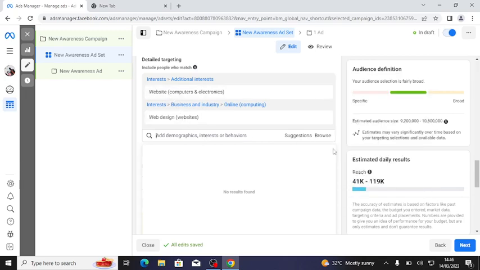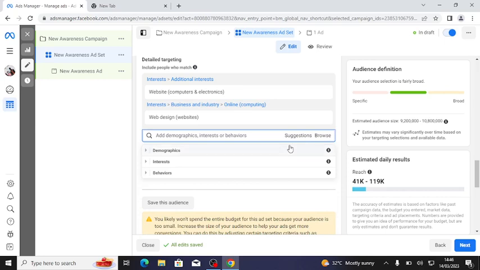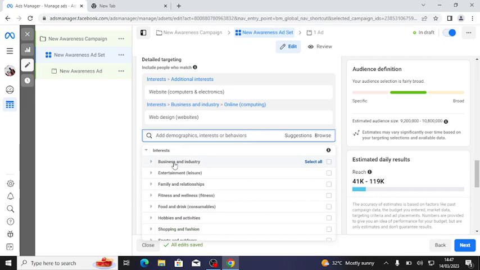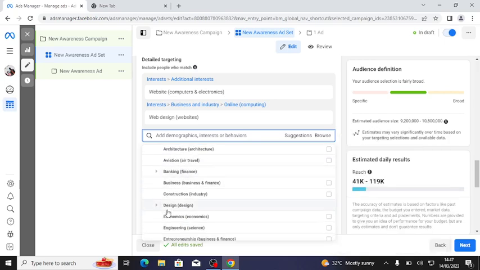So now there are ways. You can target demographic. Yes, you can target demographic. You can target interest. Yes, let's check the interest you can target. Okay, you can see my interest. People interested in business, advertising, architect, all this. People interested in banking, people interested in design.